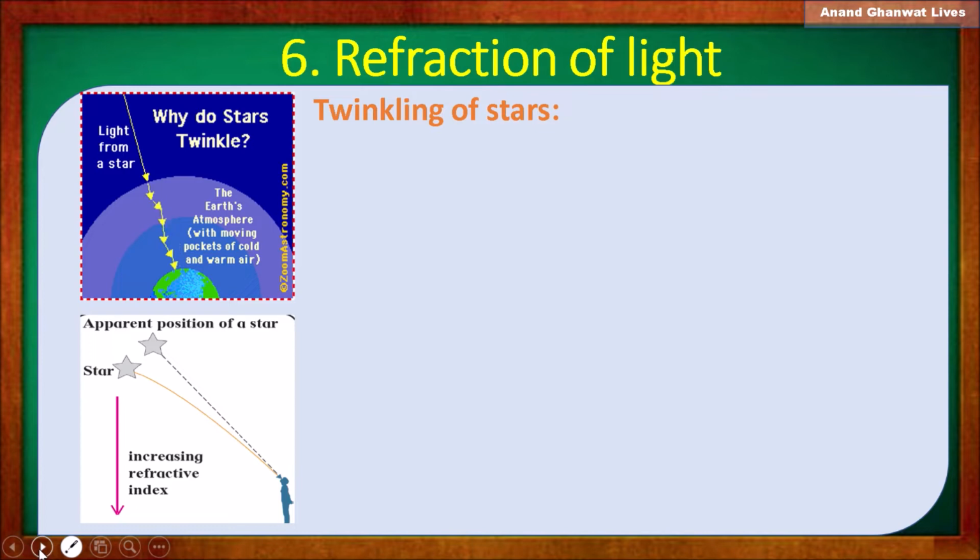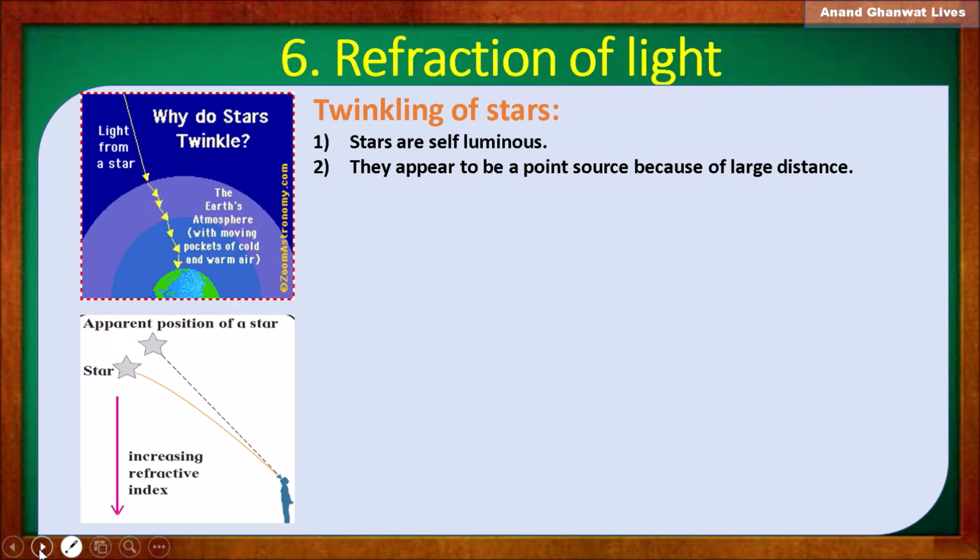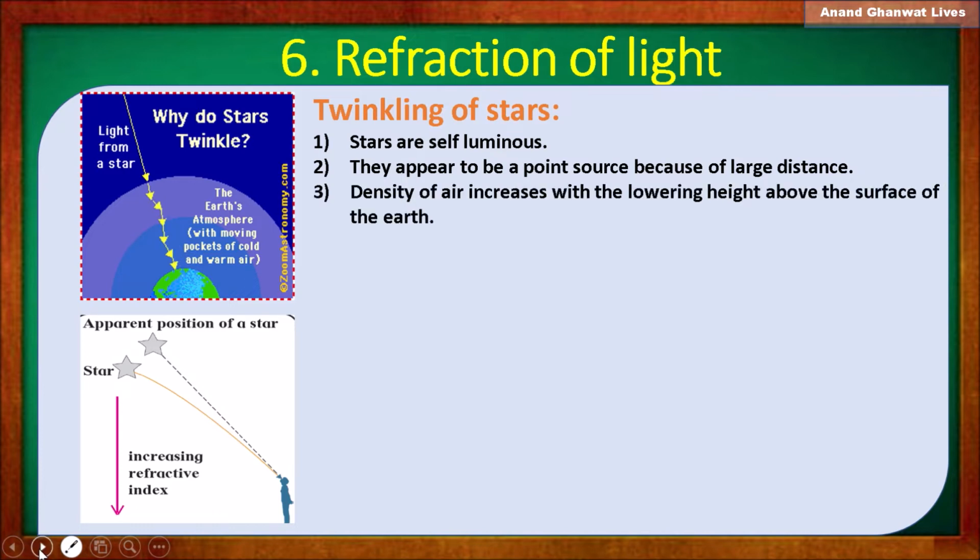Let us understand why this happens. You know that stars are self-luminous. They have their own light. They appear to be a point source because they are at large distances from us. So they are like a spot or like a point. We have the point image of those stars.